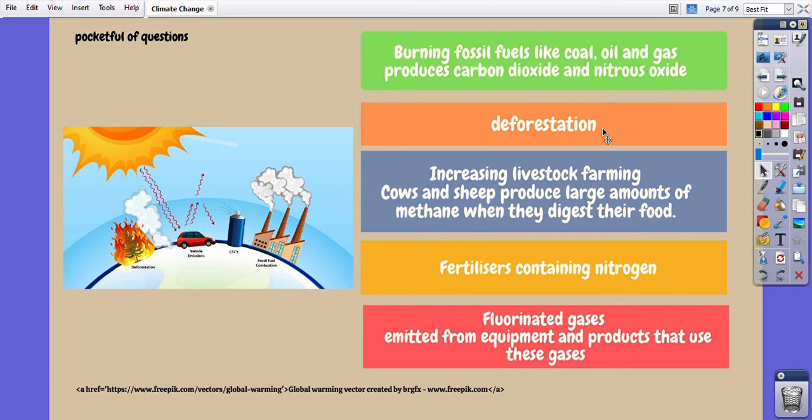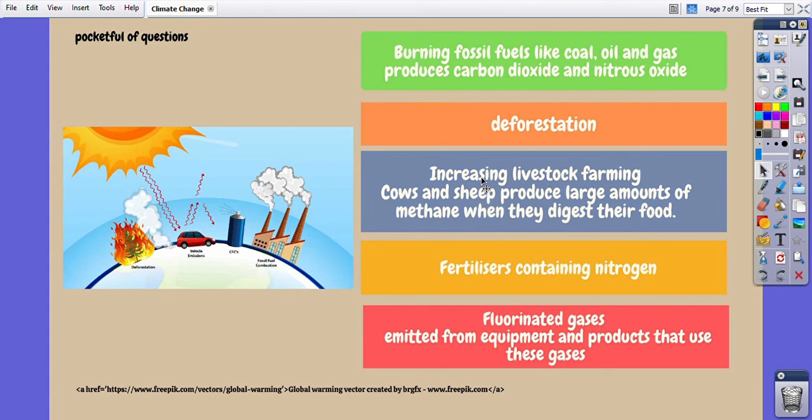Another reason is deforestation. When we cut down the trees, we cut down the forest, because obviously we need wood, we have to grow more colonies, and we have to build new cities. Now what happens is that trees are basically lungs of earth. They filter the air, they absorb carbon dioxide, and they release oxygen, and that is how they keep the air clean. So once deforestation happens, this filtration of air decreases, and this is another reason for enhancement of the greenhouse effect.